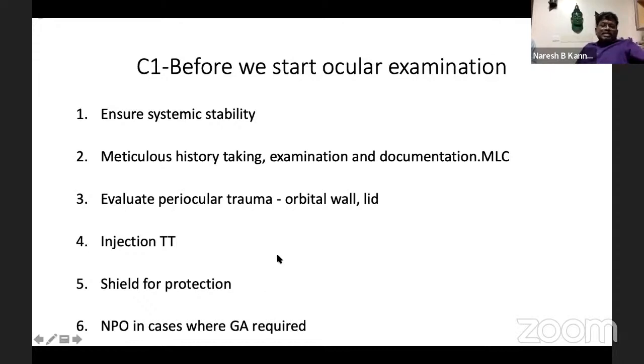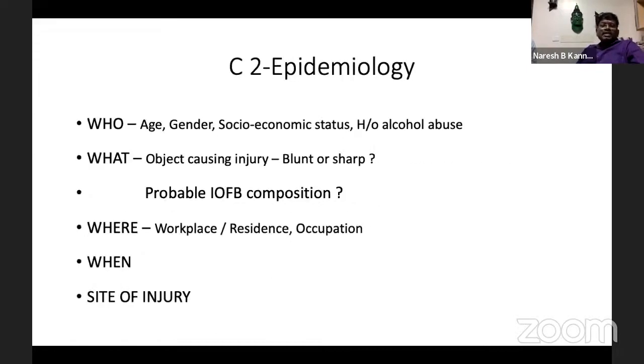Injection of TT is mandatory, and just put a shield and then you refer. And almost all the cases of trauma, if it is extensive, unless otherwise it's a small foreign body or a small tear, we are going to take them under GA, so keep them nil orally. And all the children will be taken. So most of our trauma cases we take under general anesthesia.